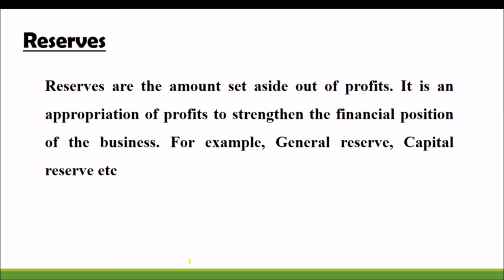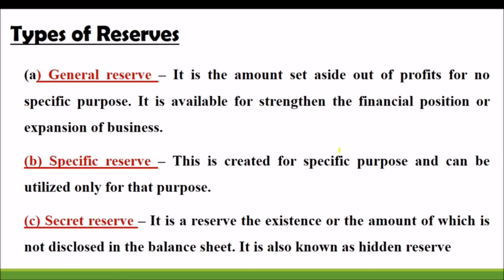It is kept from profit to meet unknown liability, unknown events, unknown future contingencies. So reserves are the amounts set aside out of profit. It is an appropriation of profit. Appropriation means it is a division of profit, but a provision is a charge. It is an expense deducted from profit. So important examples for reserve include general reserve and capital reserve.